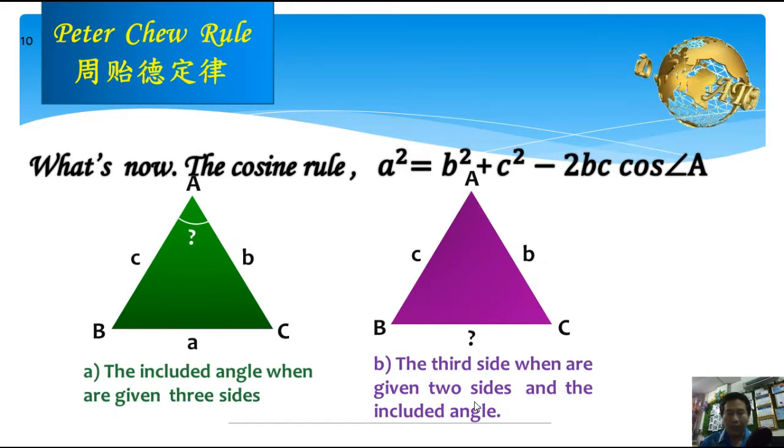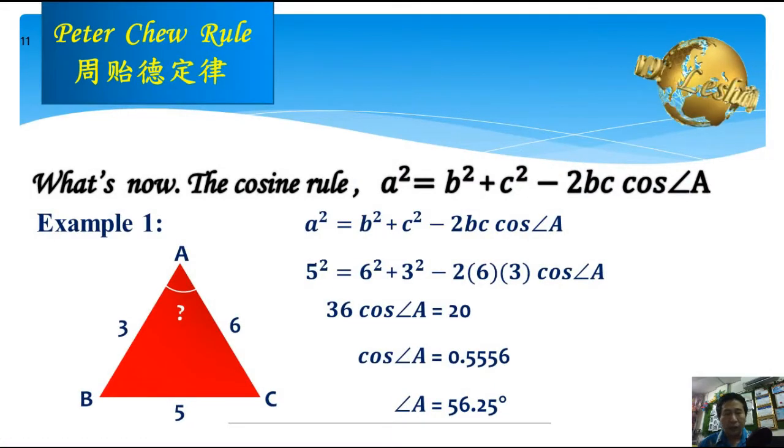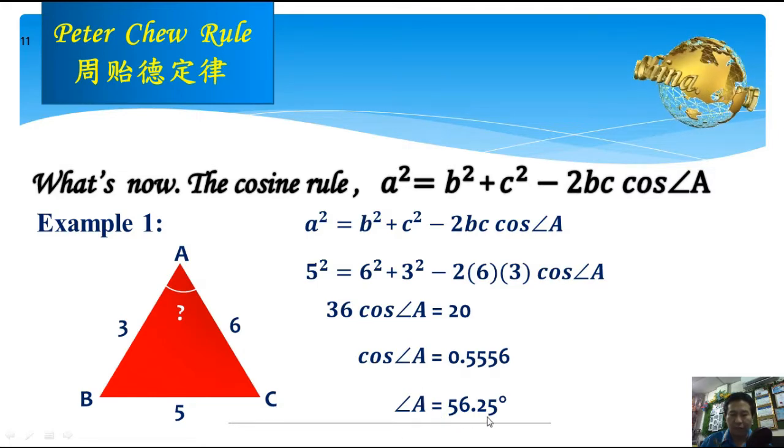Another important rule, as we know, is the cosine rule. As we can see, we can use the cosine rule to find the included angle when we are given three sides. When we are given three sides, 3, 5, and 6, we can find the included angle by using the cosine rule. See, we can find the included angle A, 56.25 degrees.